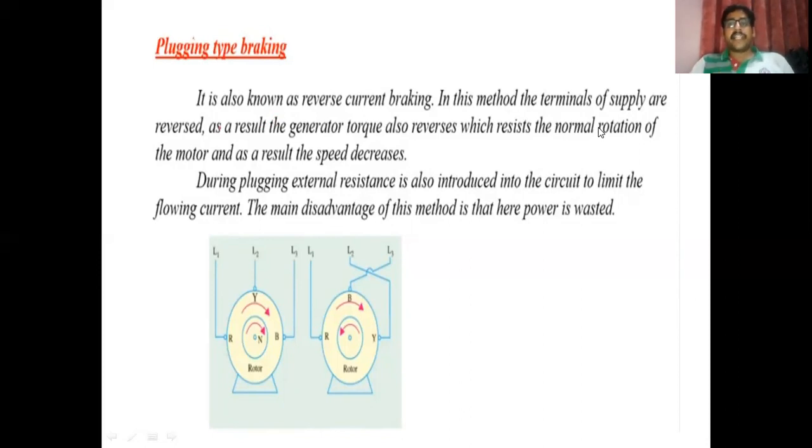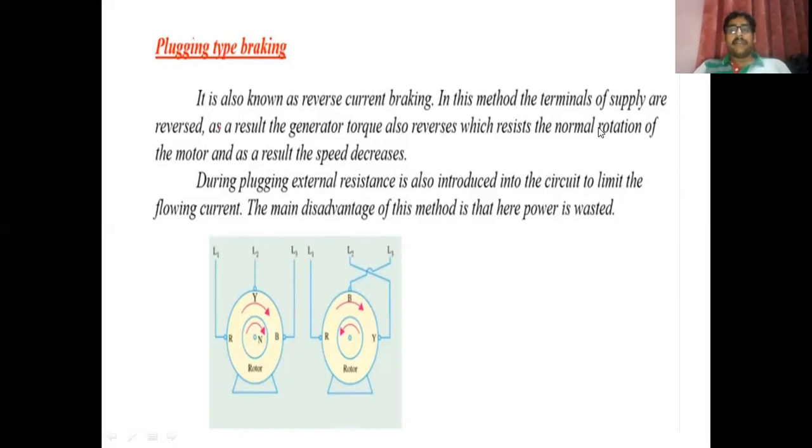We can interchange the connections of two phases, like you see in figure number 2. Now in this figure number 2, we have connected the B phase with the L3 terminal and the Y phase with the L2 terminal. As you see in diagram number 1, R is connected to L1, B is connected to L3, and Y is connected to L2, where R, Y, B are the phases and L1, L2, L3 are the three terminals. Now in the second figure you see R is connected to the L1 terminal, but for L2 and L3, we are interchanging the position of their phases.